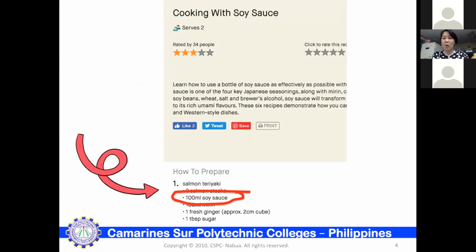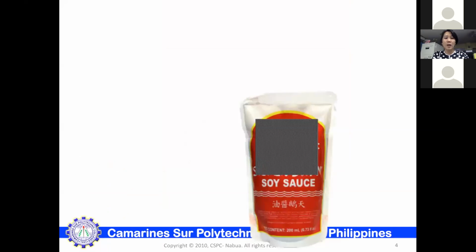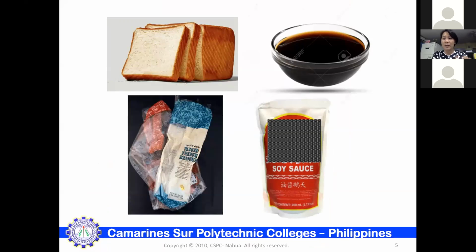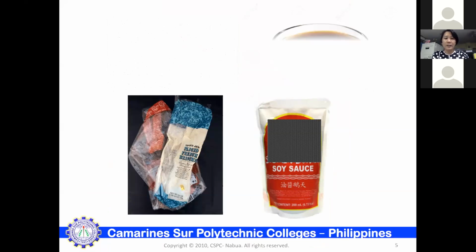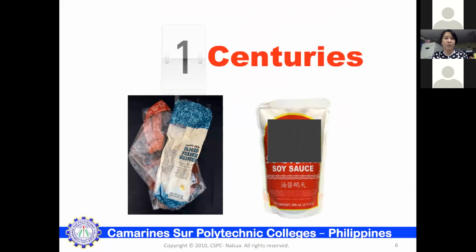You open the plastic, then use the soy sauce for cooking. The bread and the soy sauce are gone, and the single-use plastic served its purpose, but single-use plastics will be around for a few centuries.